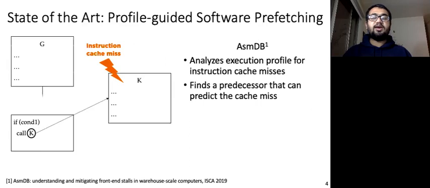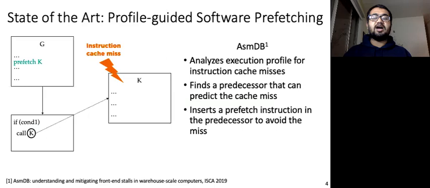Based on profile, ASMDB finds a predecessor that can predict the I-cache miss with highest accuracy. By predecessor, I mean instructions that are executed before the miss. ASMDB then inserts a code prefetch instruction on that predecessor in order to avoid the miss.